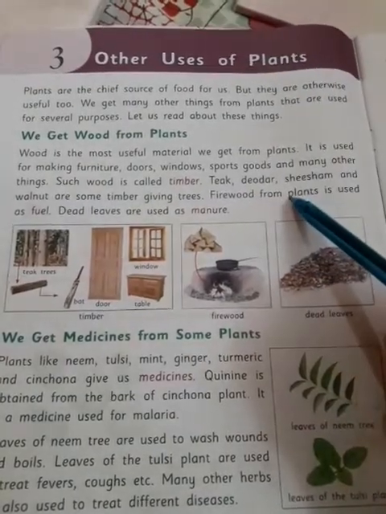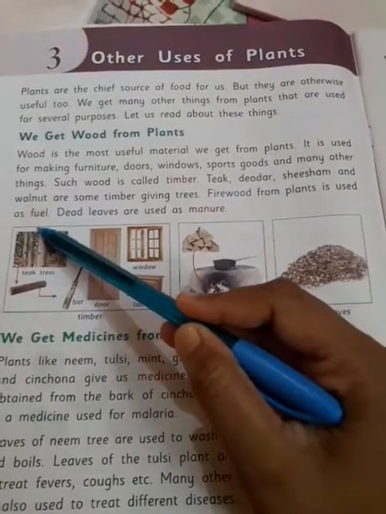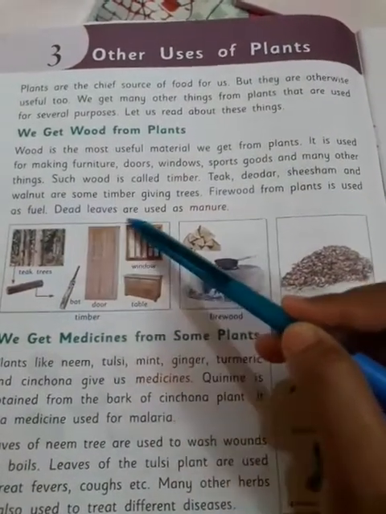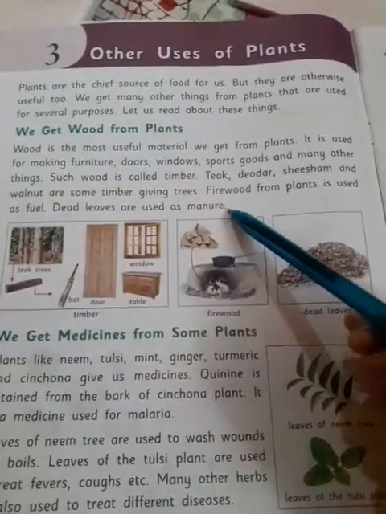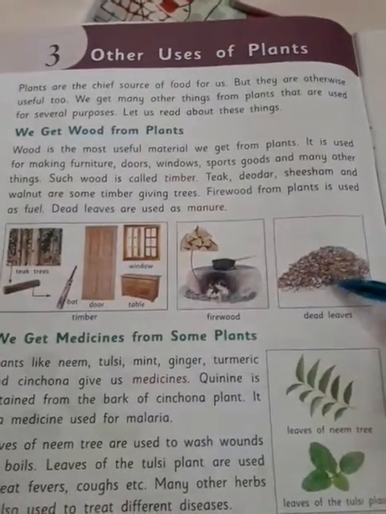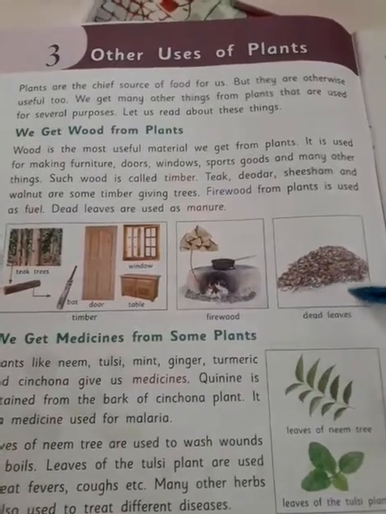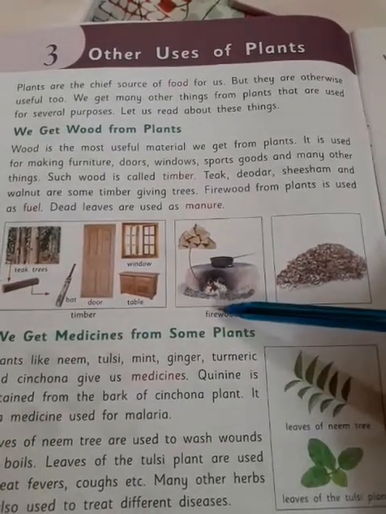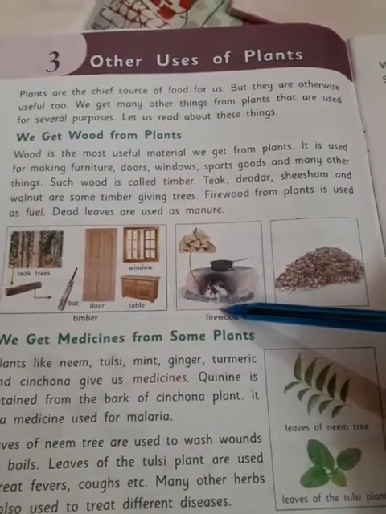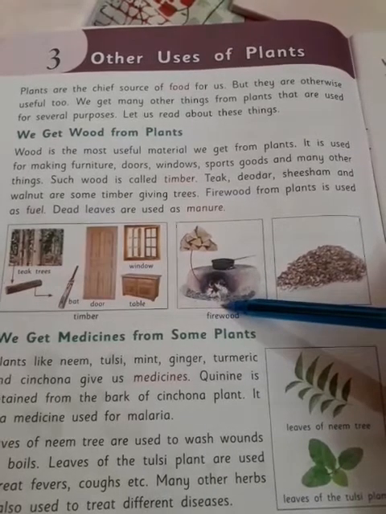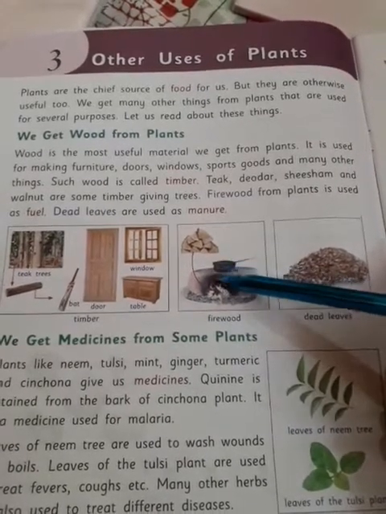Firewood from plants is used as fuel. Dead leaves are used as manure. In the diagram you can see that dead leaves are used as manure and firewood from the plants is used as fuel.